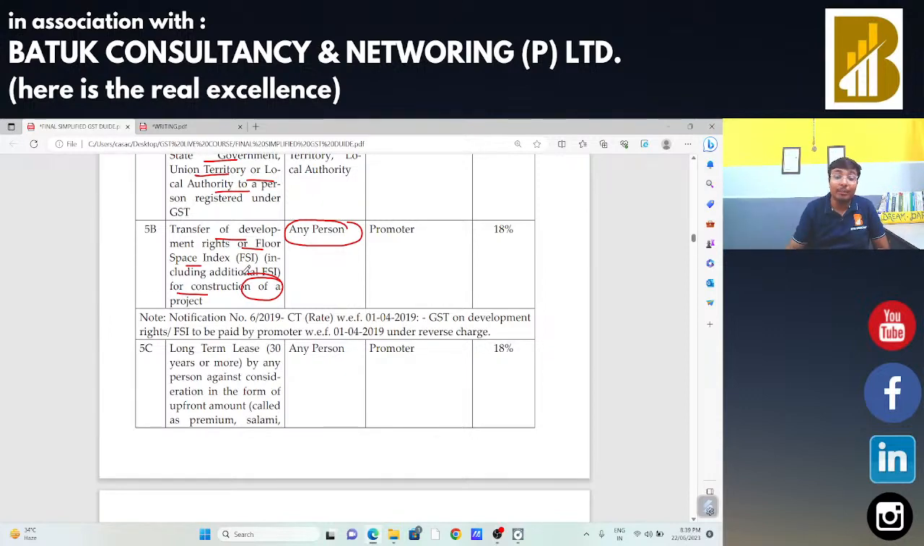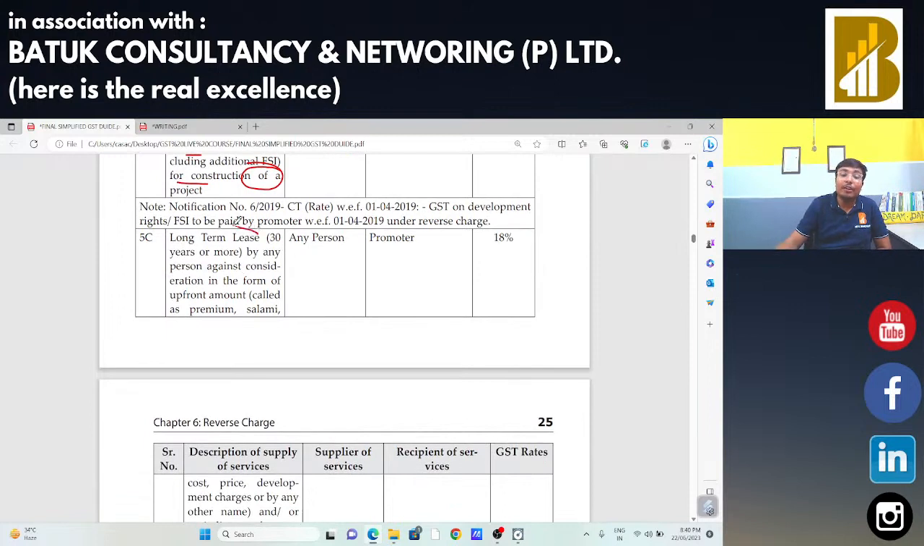In case of a long-term lease, that is 30 years or more, if I am a landlord and I provide my land on lease to a promoter of a company, in that case the tax will be paid by that promoter under reverse charge mechanism. I am not going to make the payment of tax. This is a specific service which is mentioned in Section 9, subsection 3.